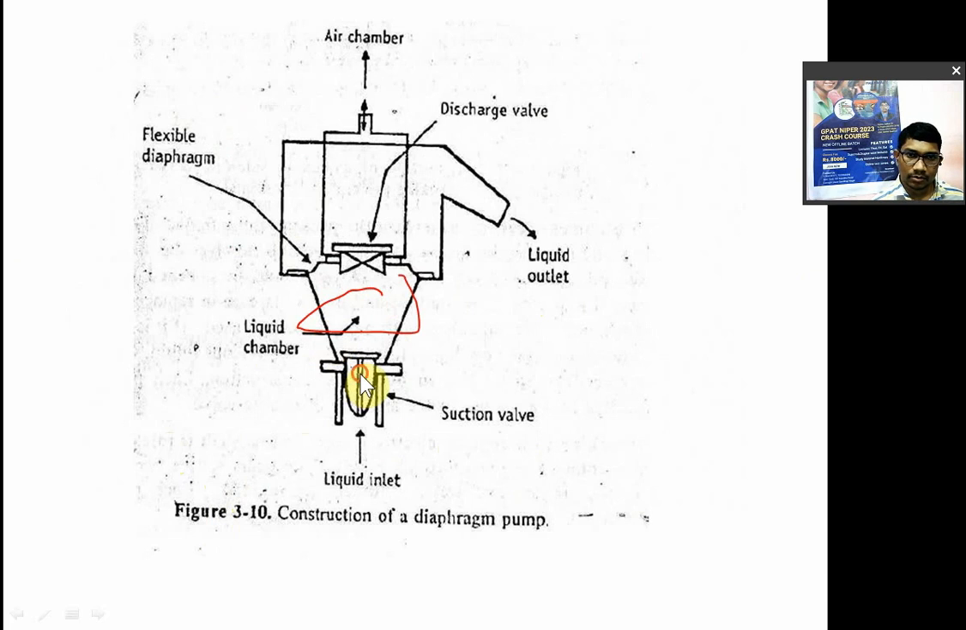At the bottom, suction valve is there, and flexible diaphragm is there. Okay, and then outlet, liquid outlet. So corrosive type liquids are handled by this diaphragm pump. बस यहाँ पे diaphragm रहेगा। Now आप बोलेंगे सर यहाँ पे movement कैसे होगा? So it is attached vertically with the air chamber,